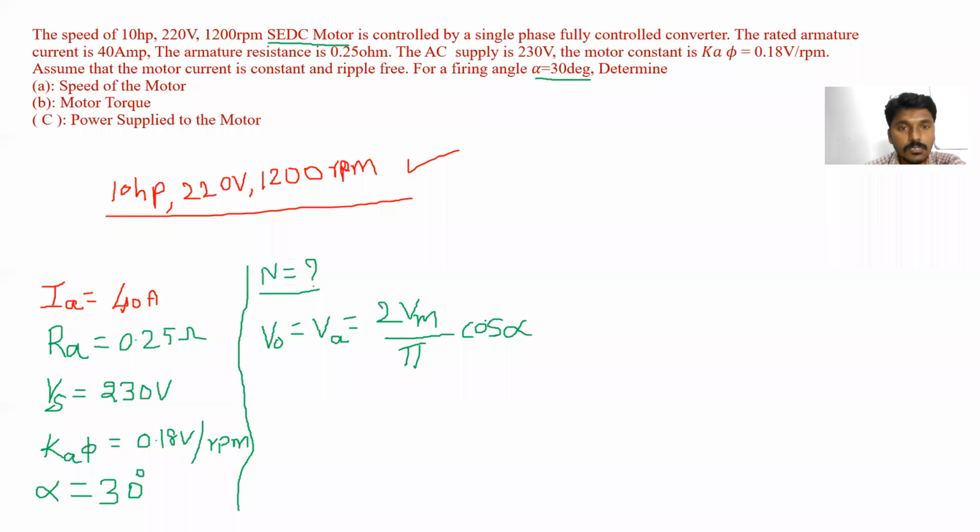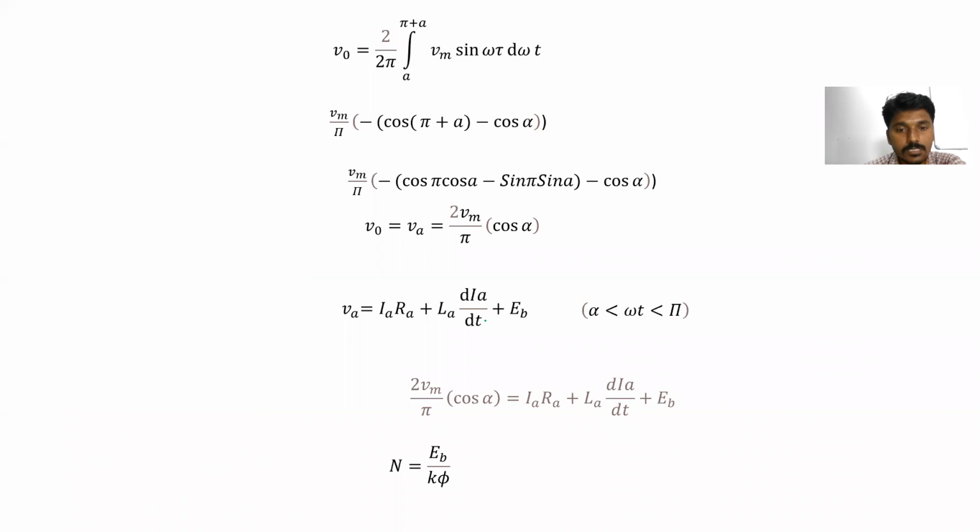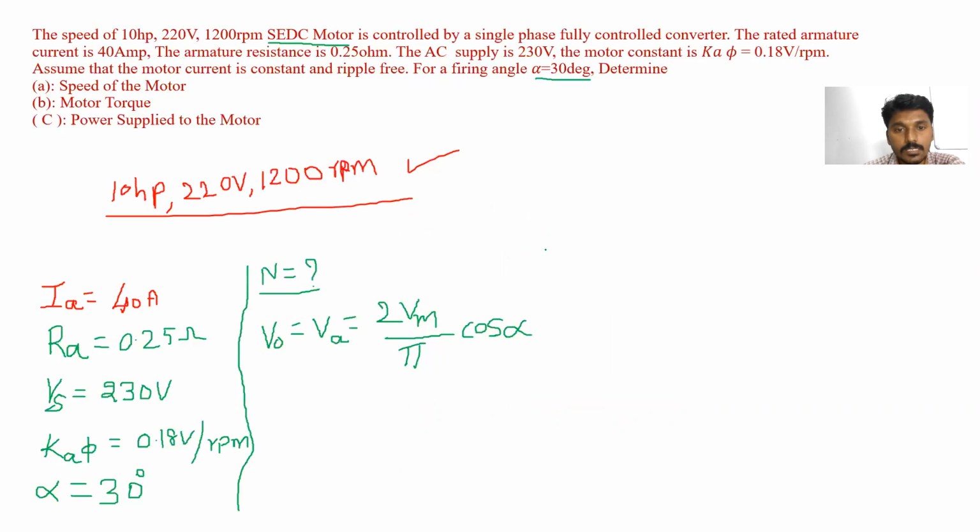This is the formula. We have already derived this equation while discussing this topic. This is the average output voltage or armature voltage of the single phase fully controlled converter: 2 Vm by pi cos alpha.